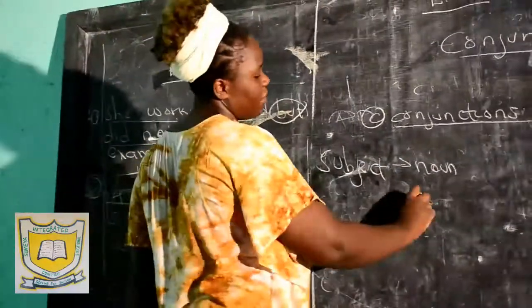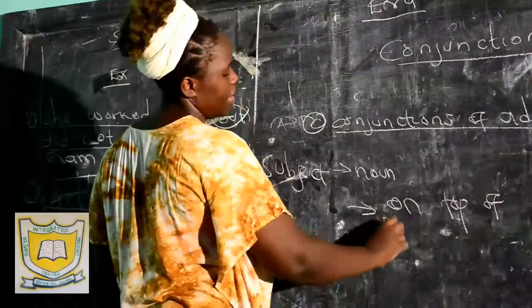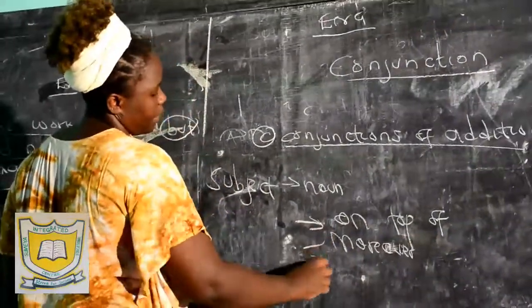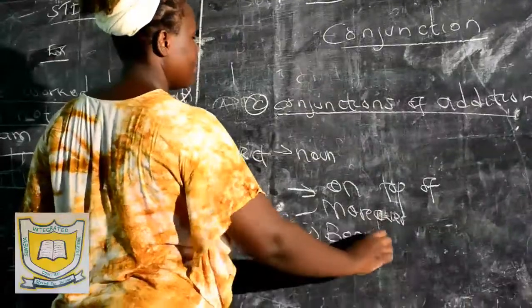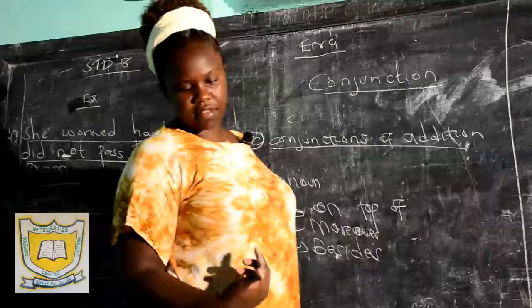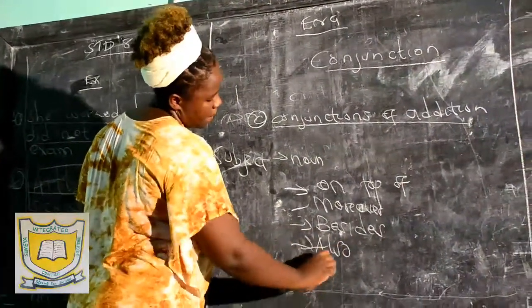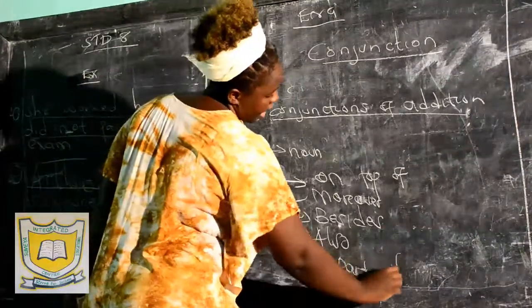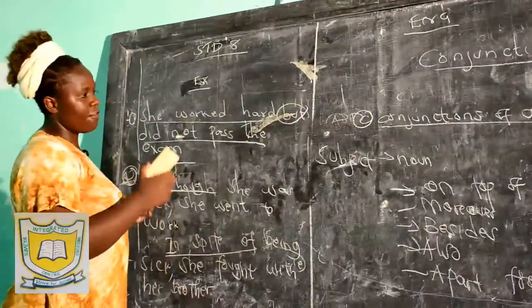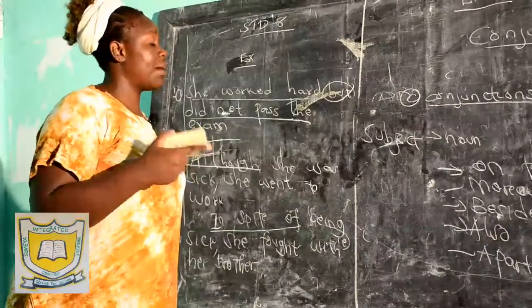Examples of conjunctions of addition are: one, on top of; number two, moreover; then we have besides; then I have also; and apart from.